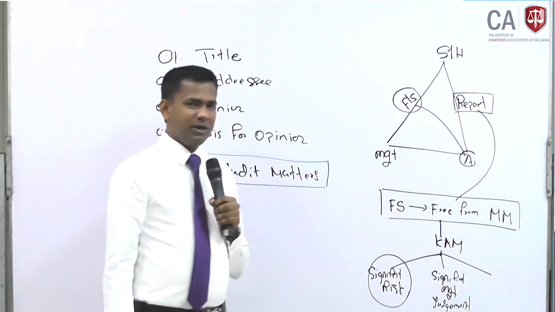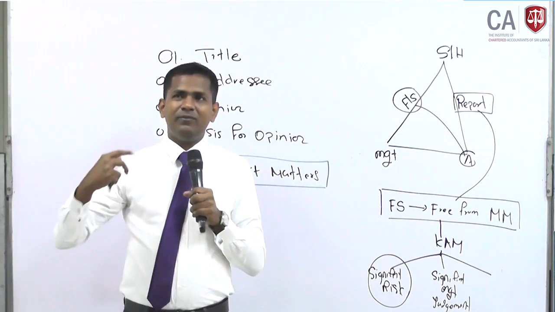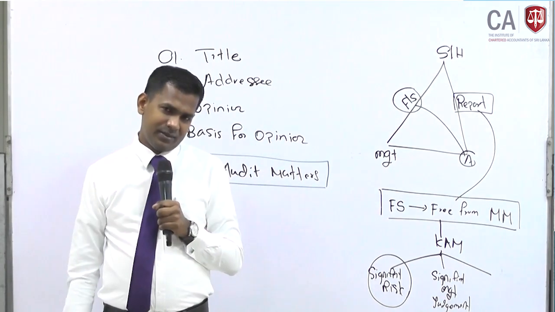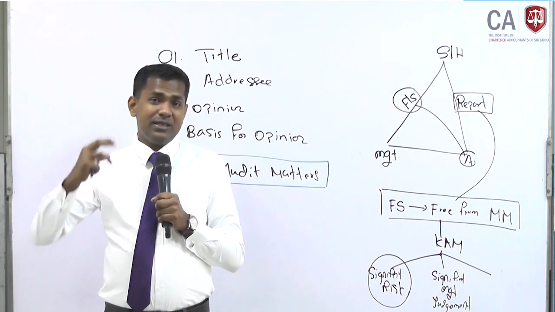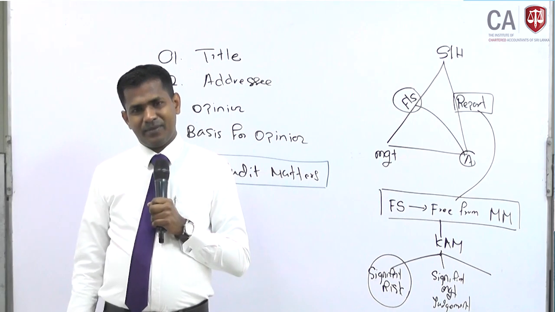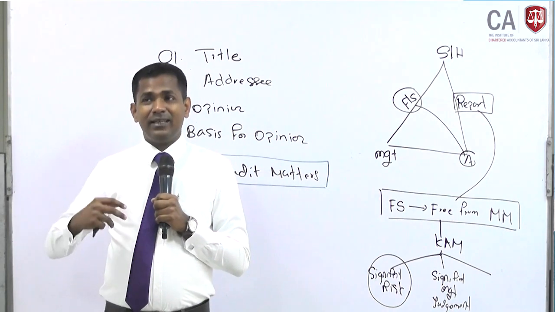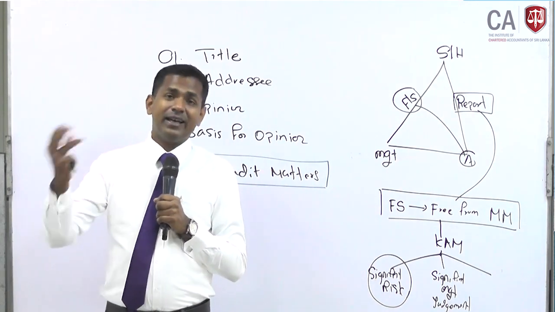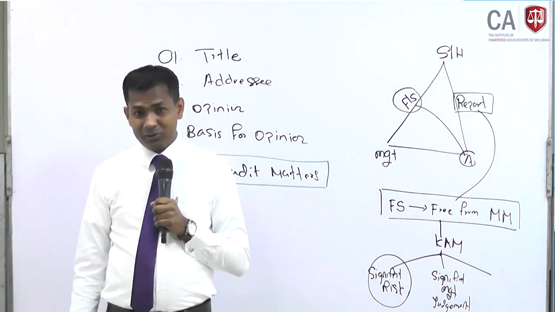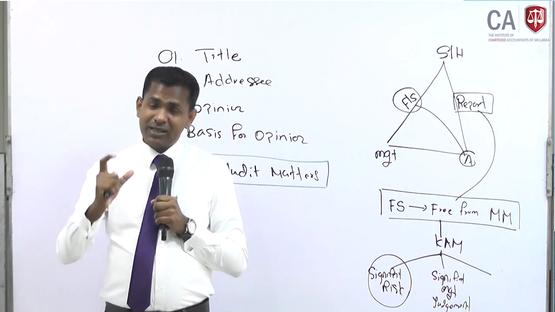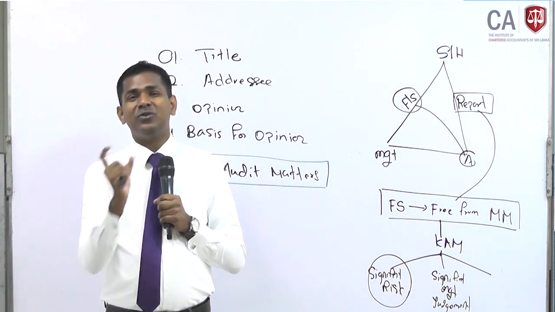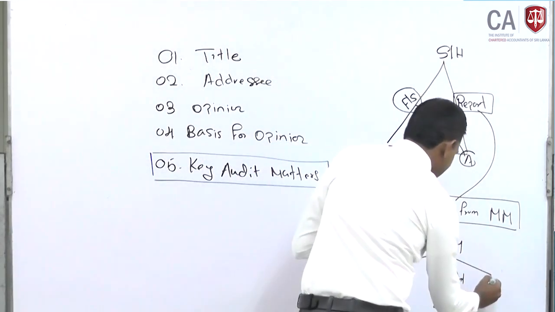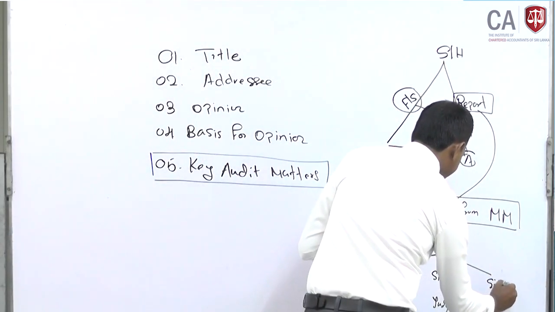Significant management judgment: in your financial statements, if there are judgmental areas, for example fair valuation, which is a judgment, or other disclosures such as litigation and contingent liabilities, which are judgments, then generally those become key audit matters. And the last one is significant events.